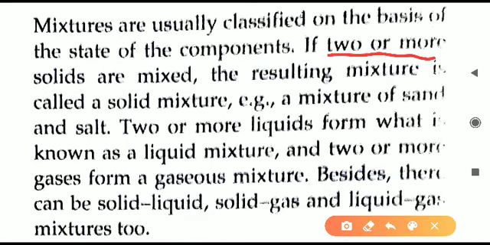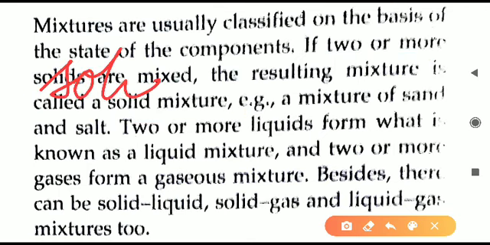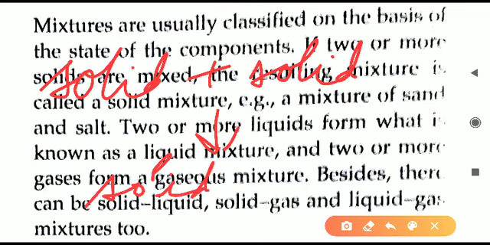If two or more solids are mixed, if we are taking two solids and forming a mixture, then it is called a solid mixture. So what we can say, we have taken a solid element or solid compound and mixed it with another solid element or compound. The mixture produced will be called a solid mixture. So that should be clear now. Two or more solids will give a solid mixture.